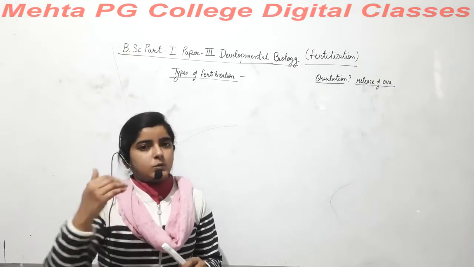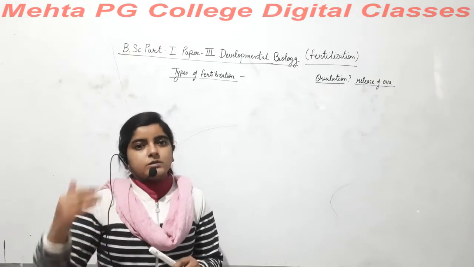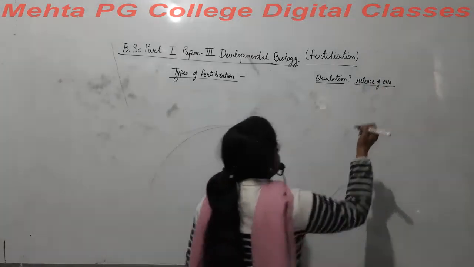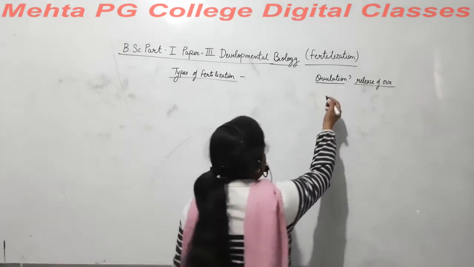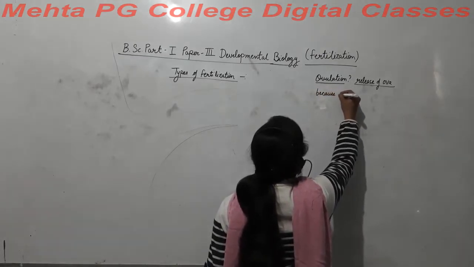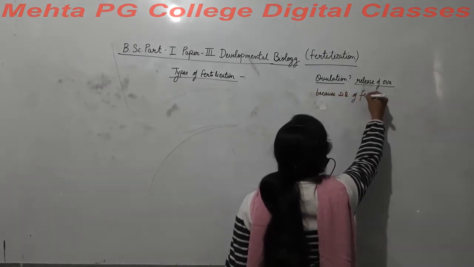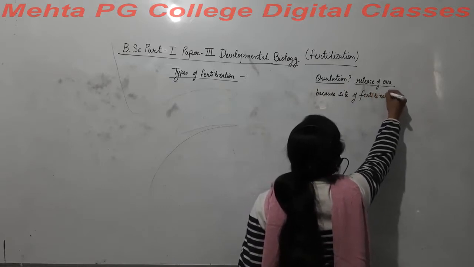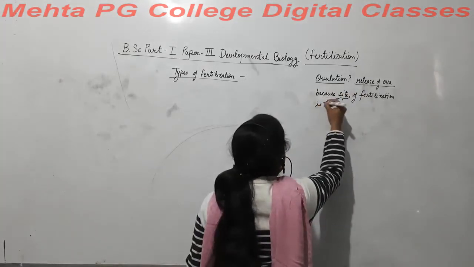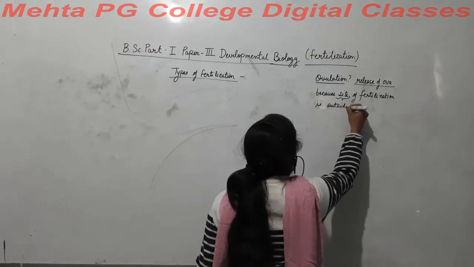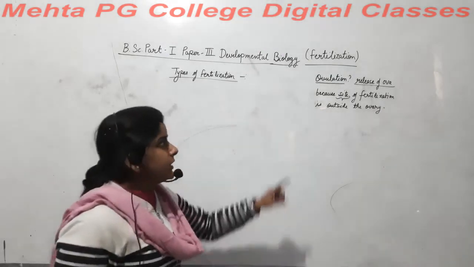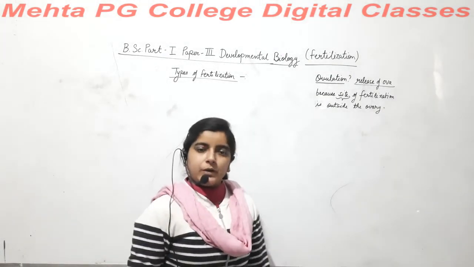It may occur outside the ovary or in the uterus or in the fallopian tube. That means ova should be released. So this process is called ovulation, release of ova, because the site of fertilization, or we can say the place of fertilization, is outside the ovary, and ova are formed inside the ovary, so they need to be released out, right?